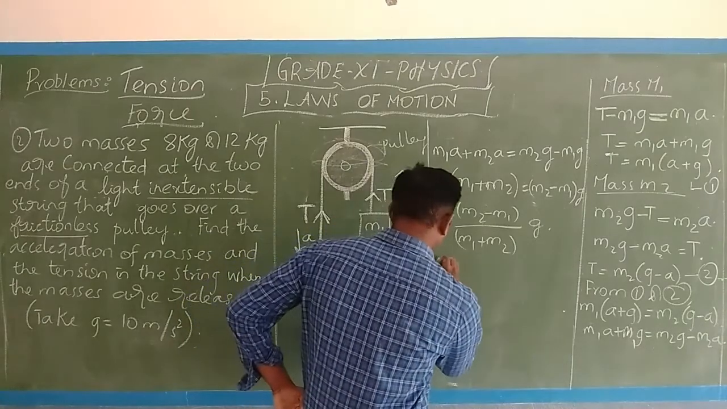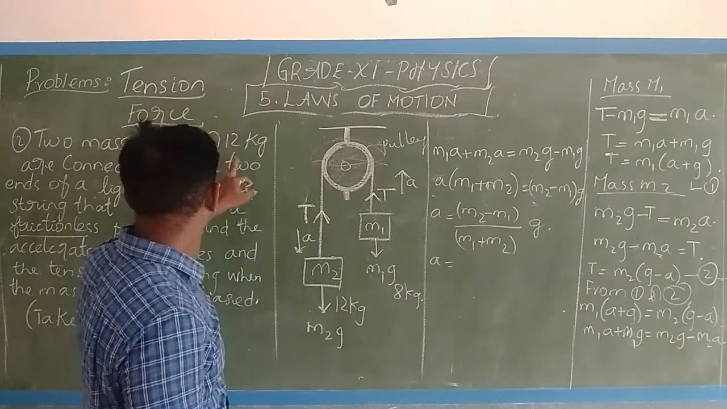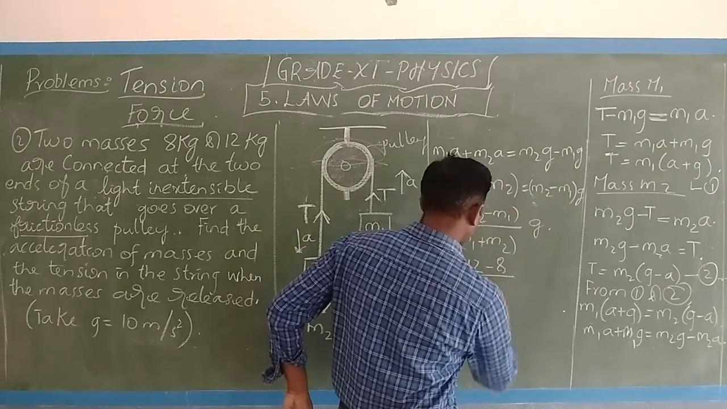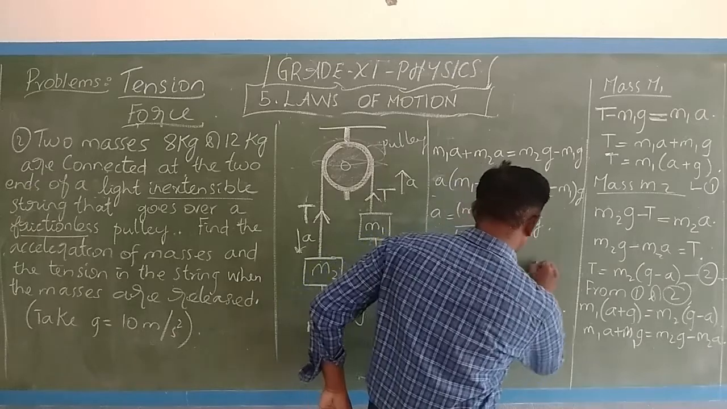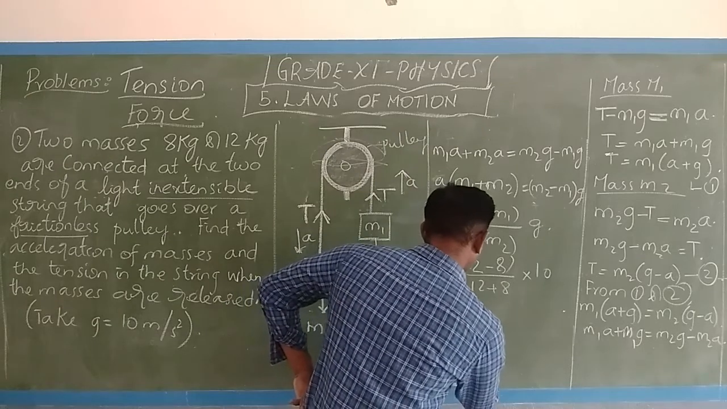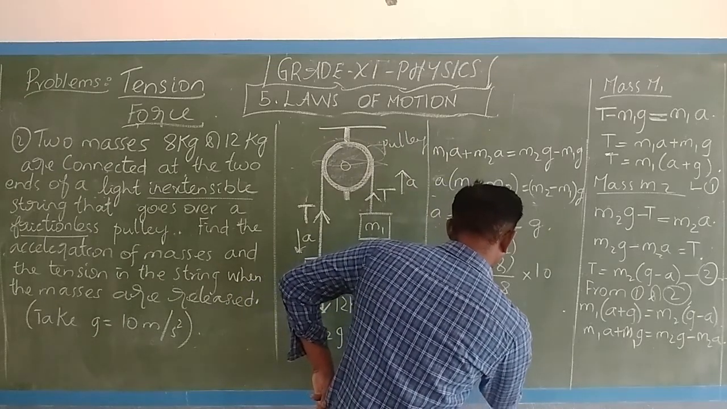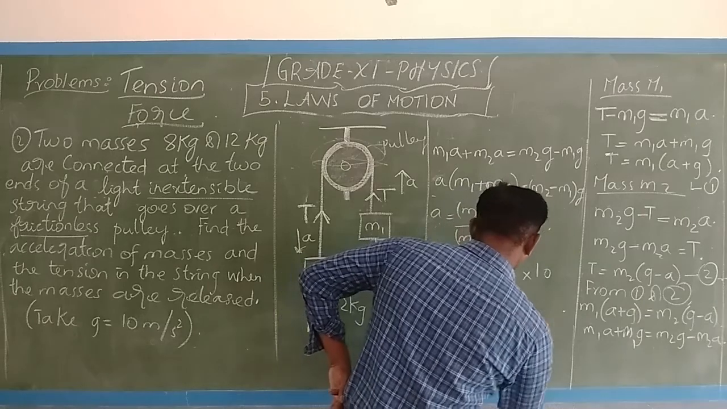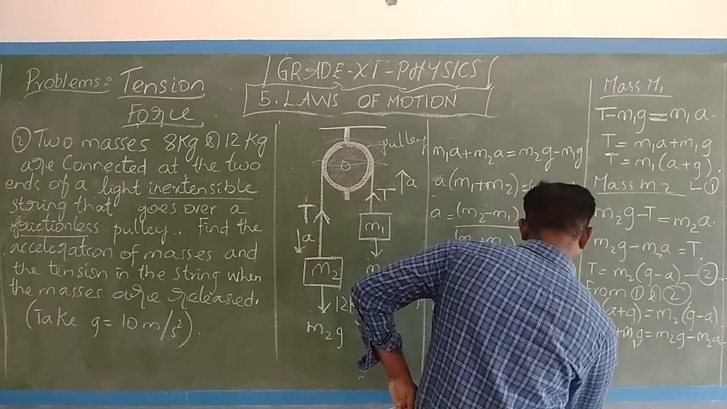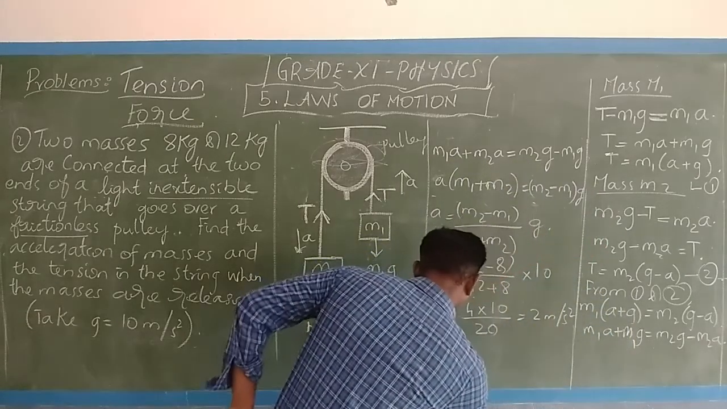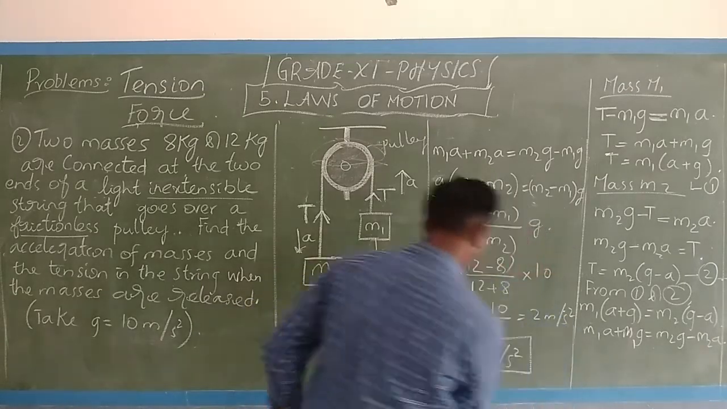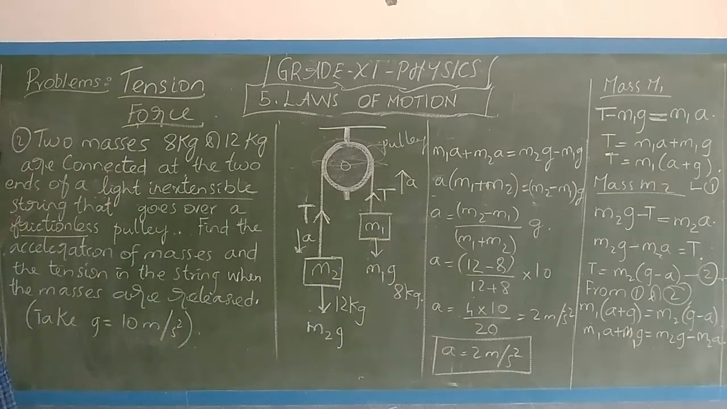So what is a? a is 12 minus 8 divided by 12 plus 8 into 10. That is, 12 minus 8 is 4. 4 into 10 divided by 20, that is 40 by 20. The answer is 2 meter per second square. So a equals 2 meter per second square. So this is the acceleration a.